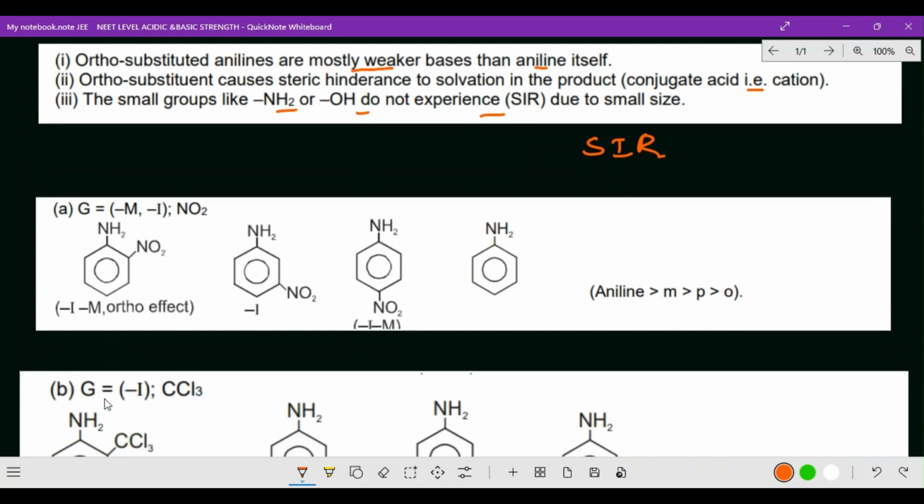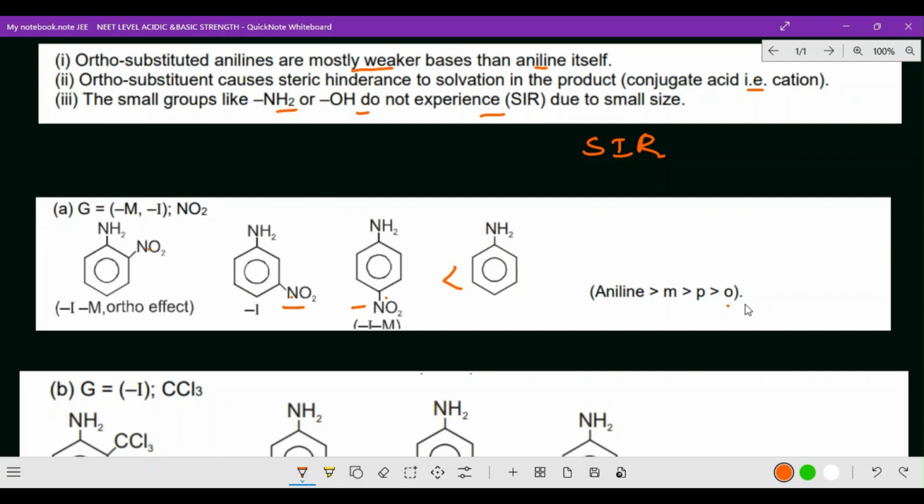Now next one, this is also related. See here, nitro group and nitroaniline: ortho nitroaniline, meta nitroaniline, para nitroaniline, and common aniline. Usually aniline is the strongest, then next meta nitroaniline, then para nitroaniline, and then ortho nitroaniline. The ortho group has a minus I effect, which reduces the basic strength, so naturally this will be the last.